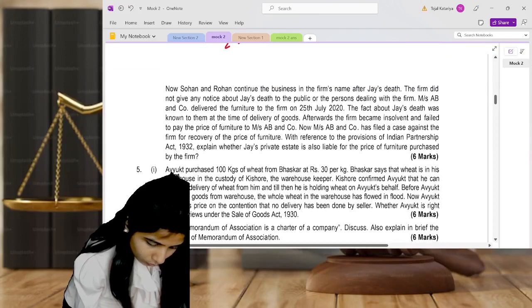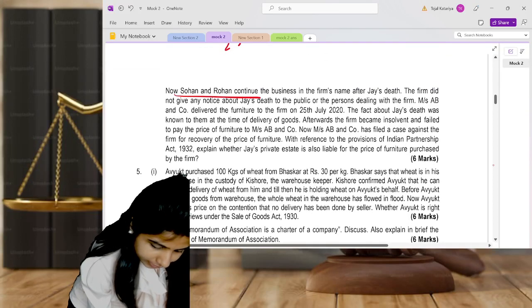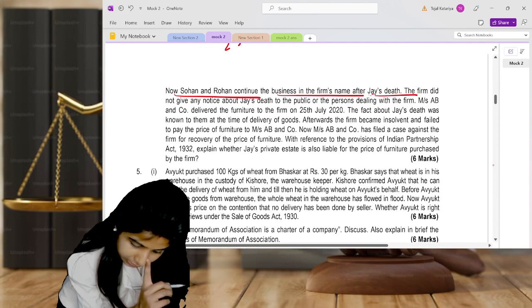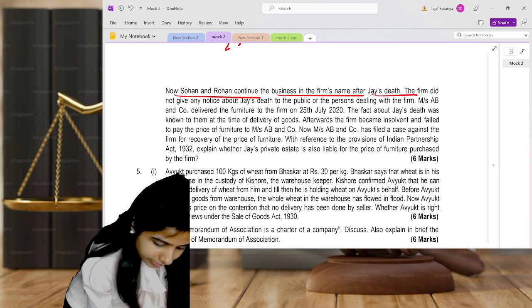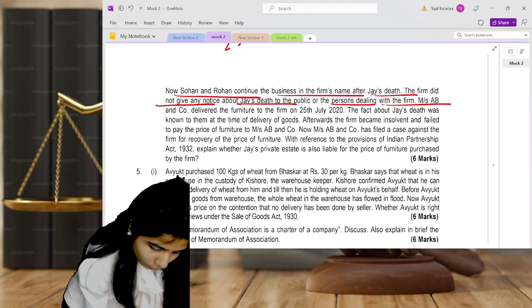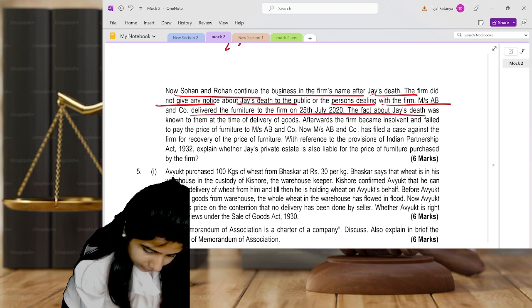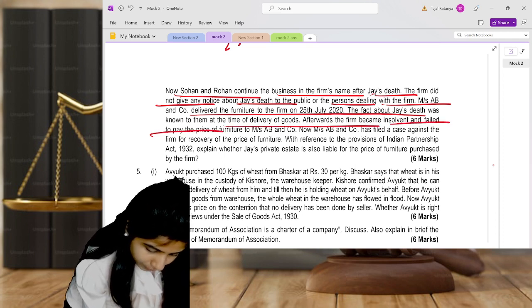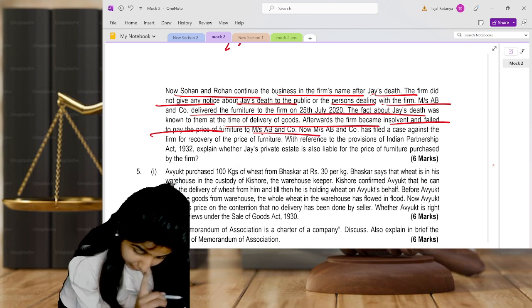But now Sohan and Rohan continue the business of the firm even after Jay's death. The firm did not give any notice of Jay's death to the public and the other persons dealing with the firm. Now they are getting the furniture, but afterwards the firm becomes insolvent and fails to pay the price of the furniture to Messrs.